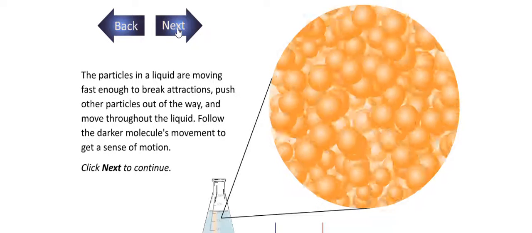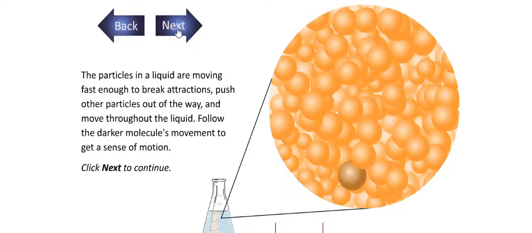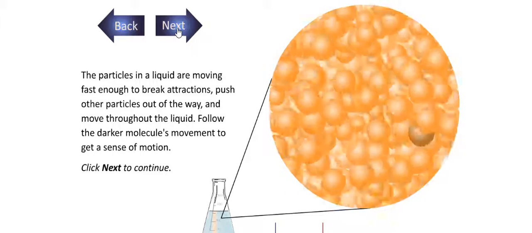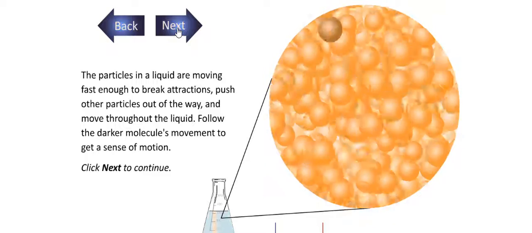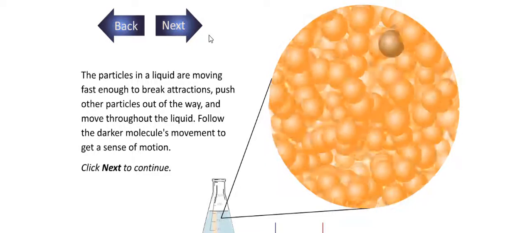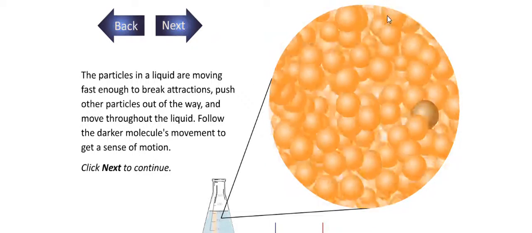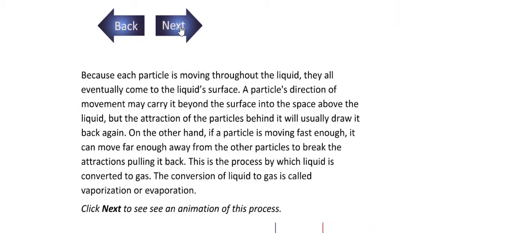Here you can see the particles in the liquid state are moving much faster, breaking attractions, pushing other molecules out of the way and moving throughout the liquid. You can follow the darker particle. You can see it almost pushes the other out of the way, because each particle is moving throughout the liquid. They all eventually come to the liquid surface.